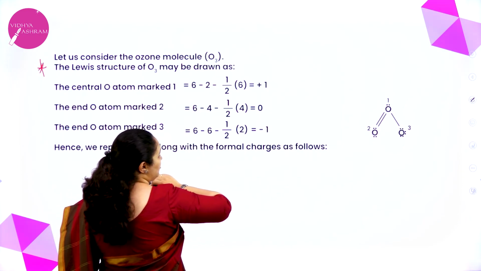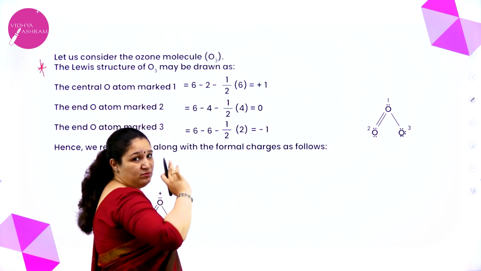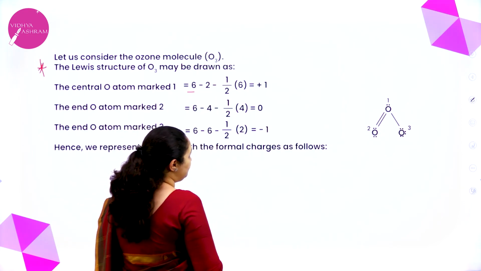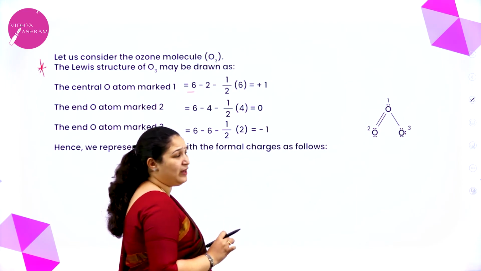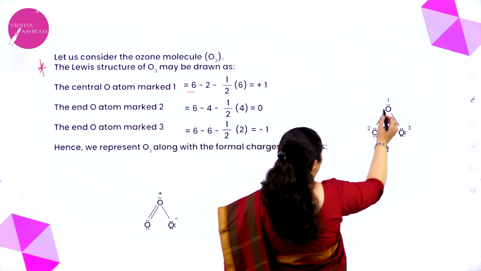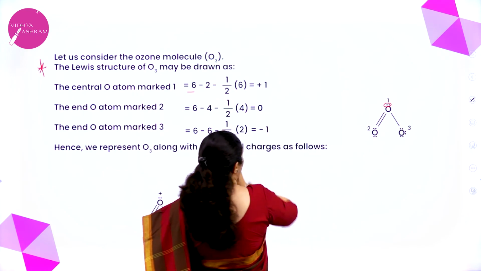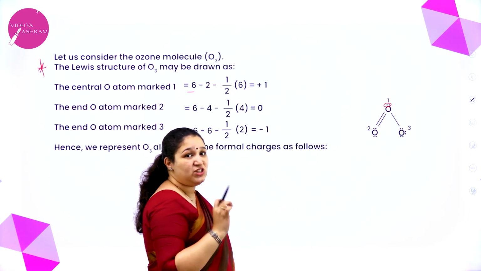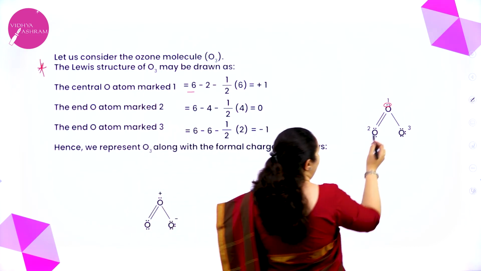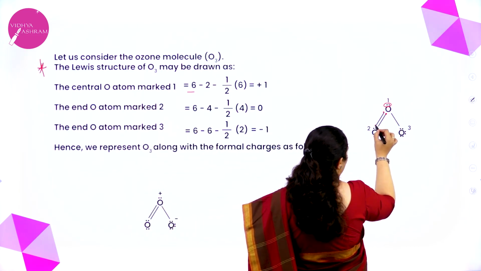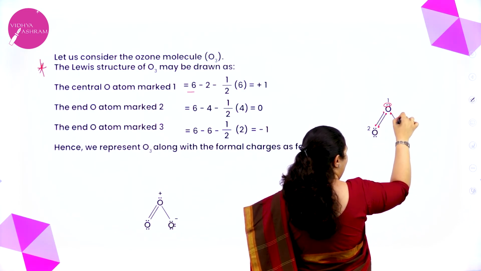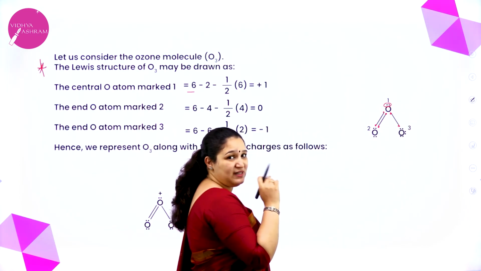How many valence electrons are there in an oxygen atom? Normal, free state. It is 6 electrons. So 6 minus the number of lone pair of electrons. How many lone pair of electrons is there? 2. So minus 2, and then half into how many shared pair of electrons are there? Shared pair you see 1, 2, 3, 4, 5, 6. So you are counting all the electrons which is there in bonding for that central atom.